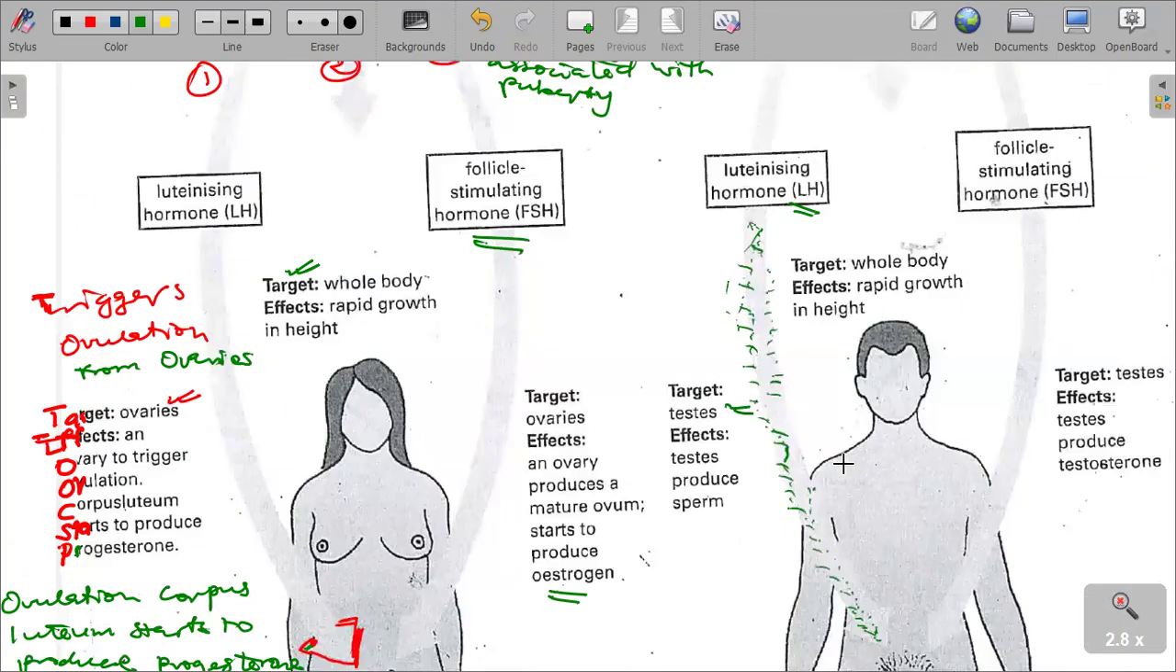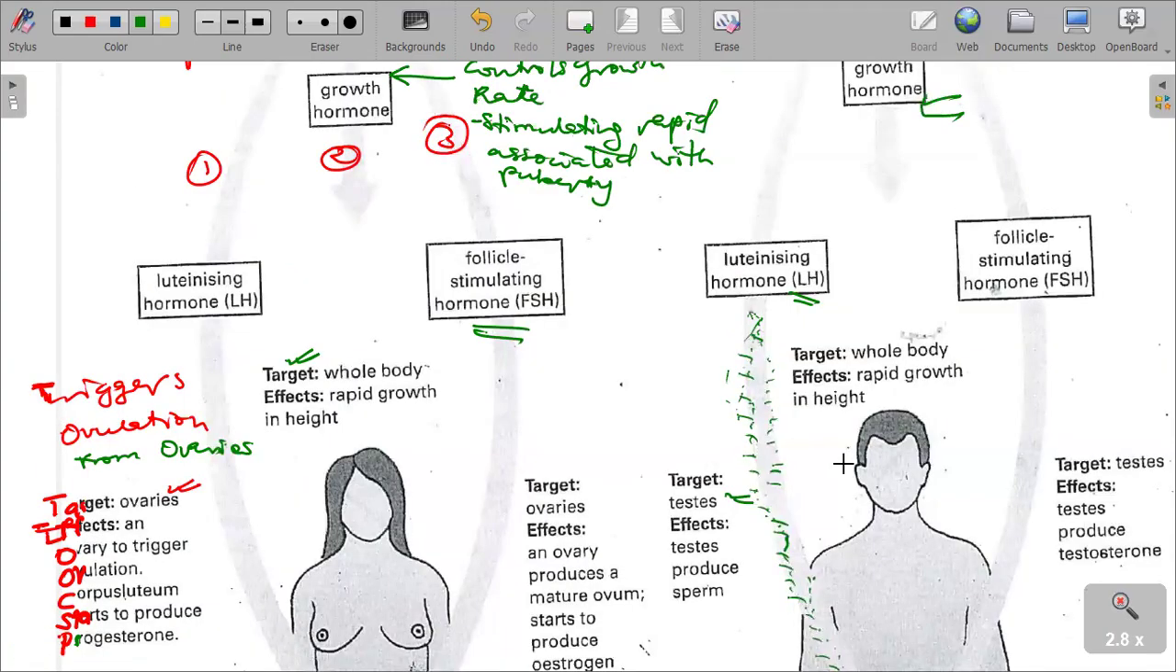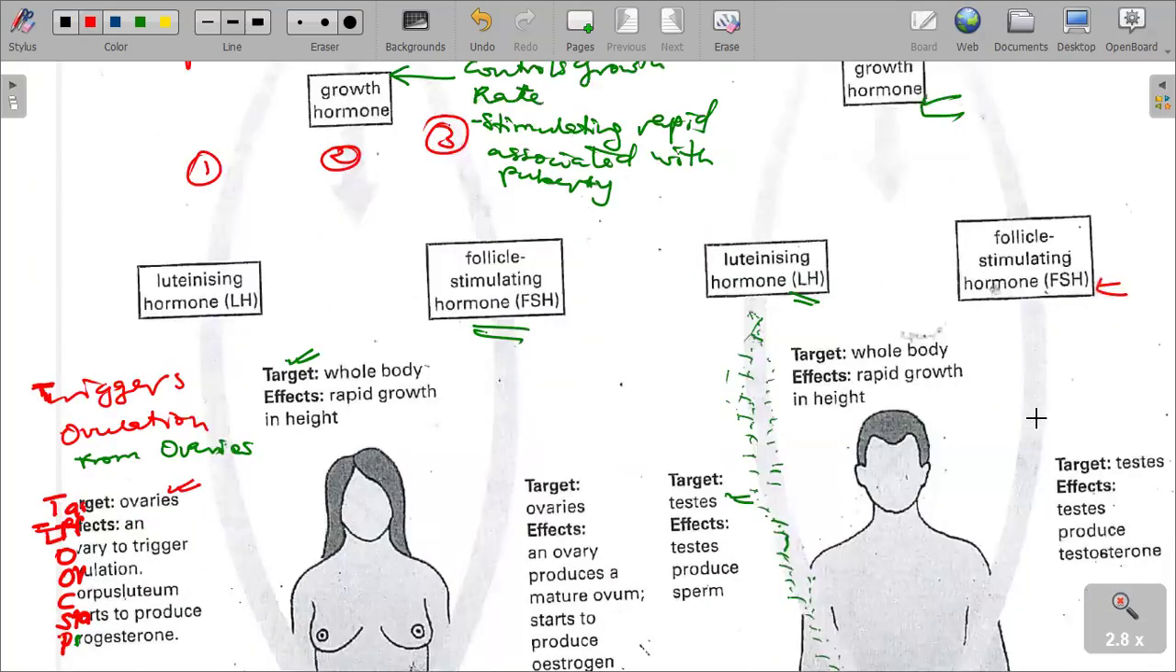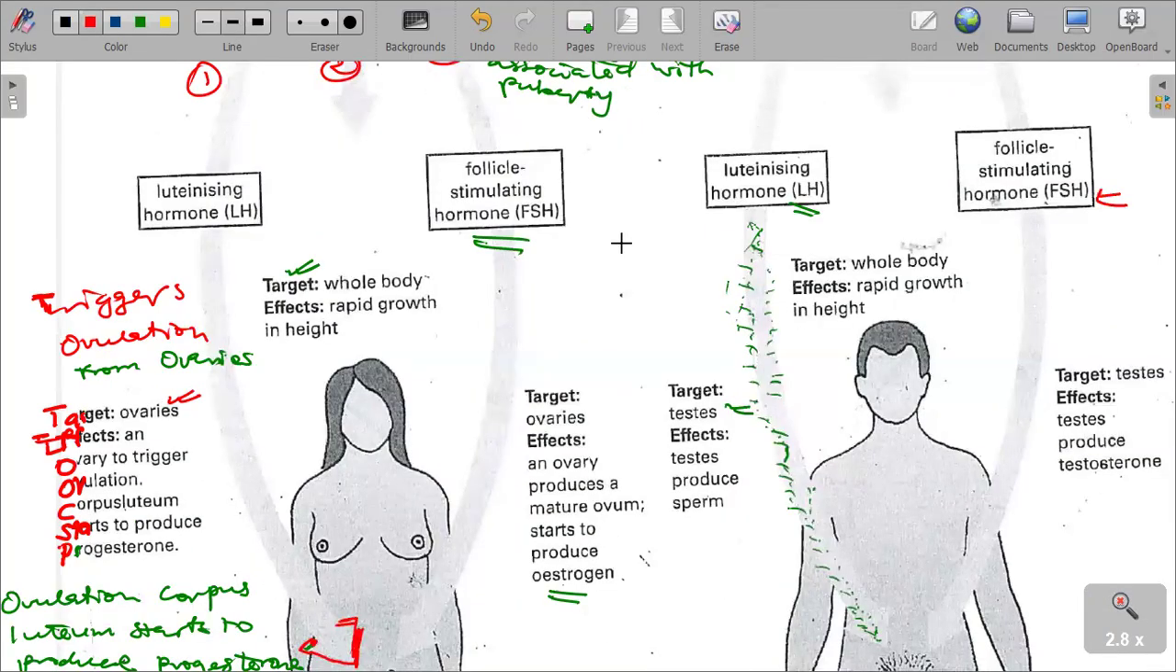And then we also need to look at the follicle stimulating hormone, which we are saying targets the what? It targets also the testes to produce testosterone. Testosterone is produced from the testes.